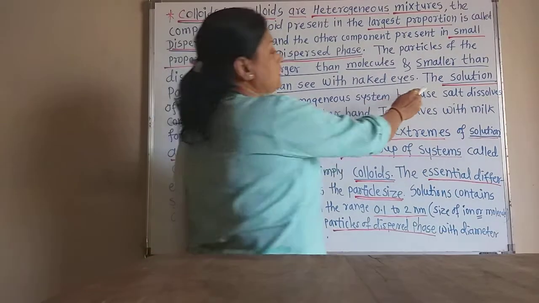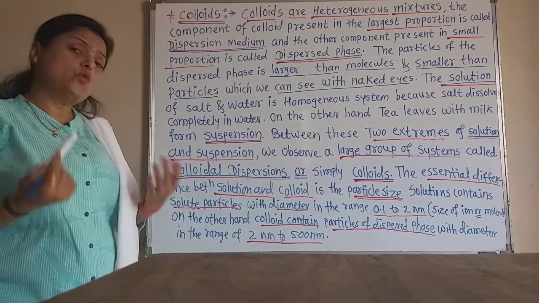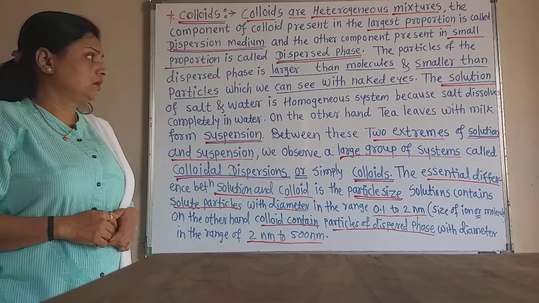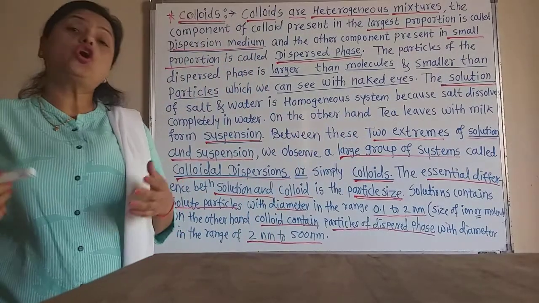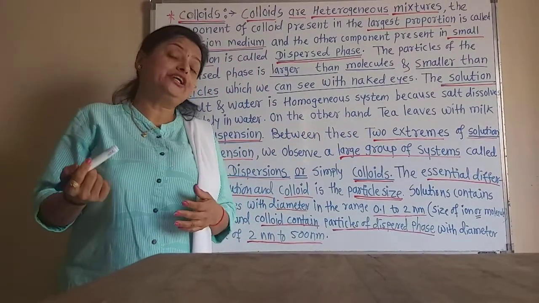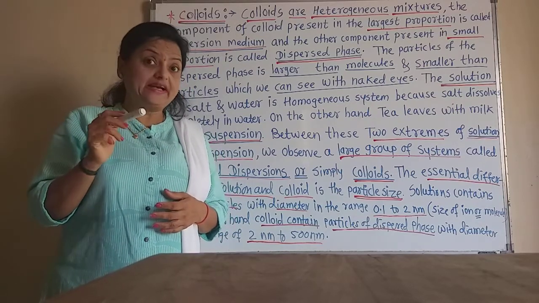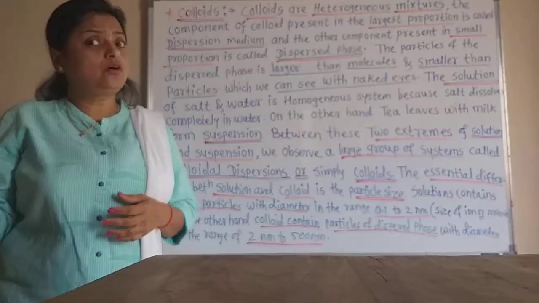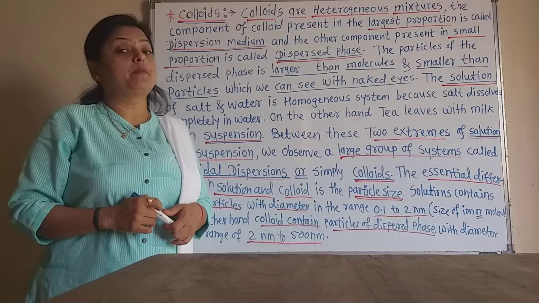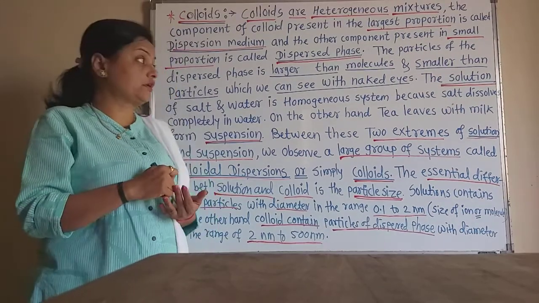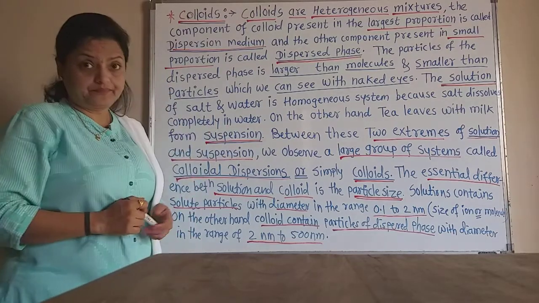Now, let us learn about the solution. The solution of salt and water is a homogeneous system. That means after adding salt into the water, we cannot distinguish between the salt particles and the water molecules. A homogeneous system is formed because salt dissolves completely in the water.